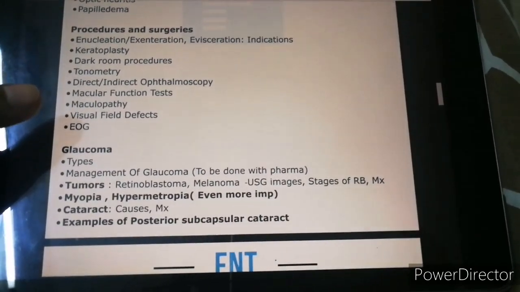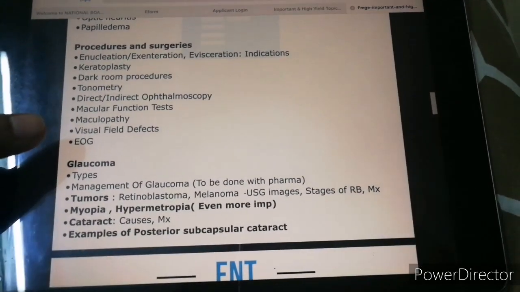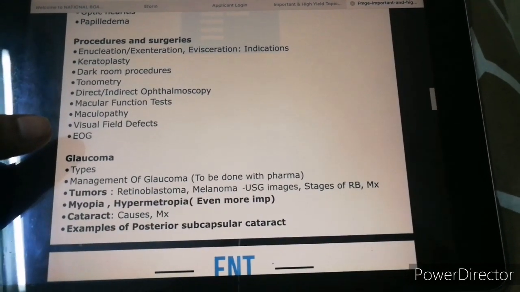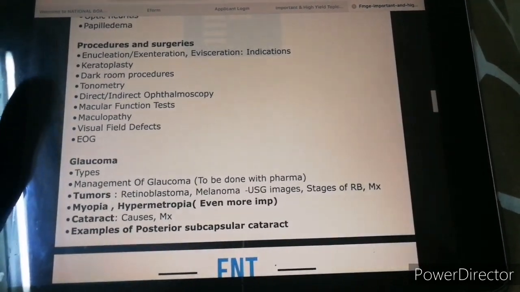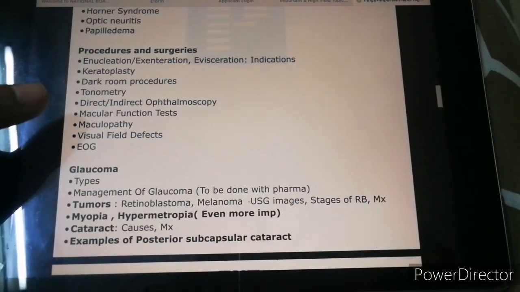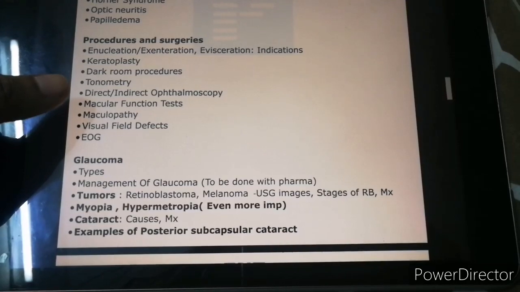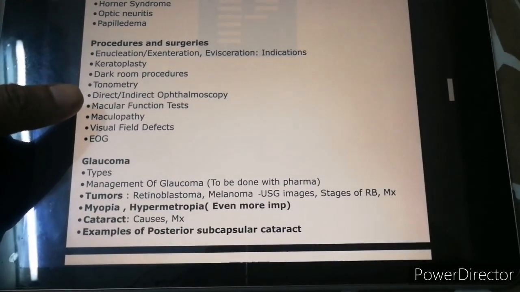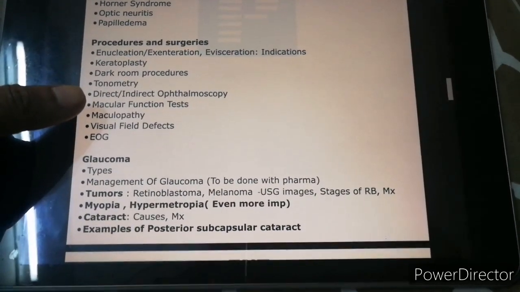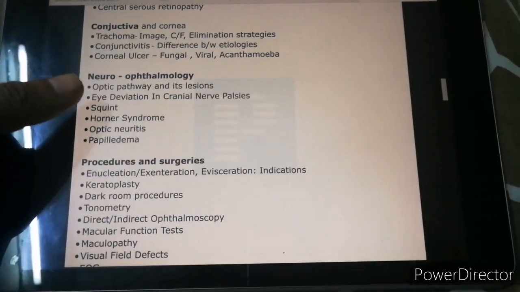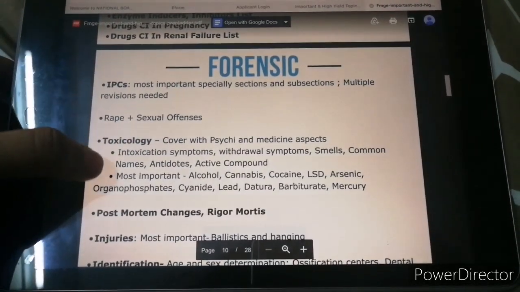Like I'm talking about the mock test and the grand test. It's wise to write it down somewhere that, okay, you're always messing up something like glaucoma. So write it down and make sure that you study it, because it's possible that you could mess up the same thing in the real exam. So we need to prevent that from happening. Forensic.